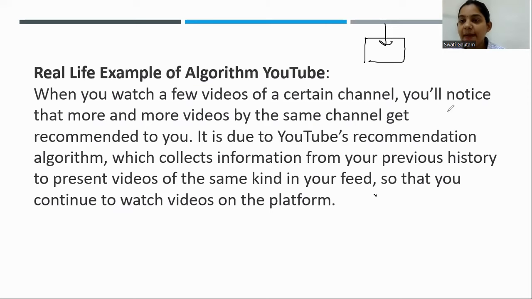It means the YouTube algorithm is such that it will give you videos of the same type. Suppose you are watching a maths video, so YouTube will suggest maths videos again for another topic. That is an algorithm which is already set up from your previous history. They are giving you the same feedback, that you can watch this video or this video also, and you can select from that.